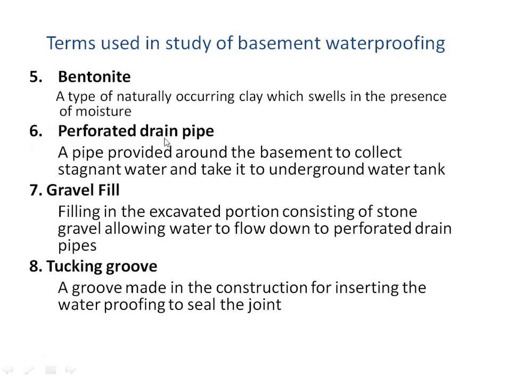Next is perforated drain pipes. These are pipes which have perforations or holes at the bottom of the pipes, and they help in carrying away the water which is stagnant or which is next to the basement wall. This stagnant water is taken inside by the perforated drain, and then it is taken to an underground water tank from where it can be removed.